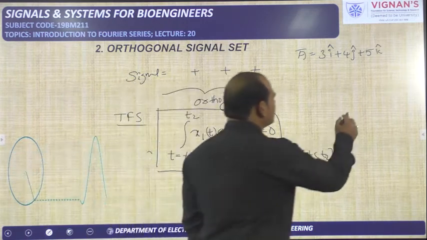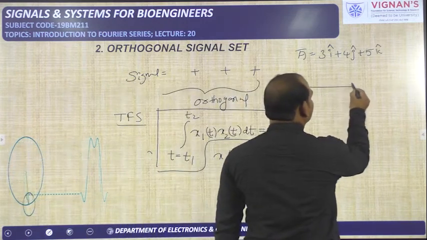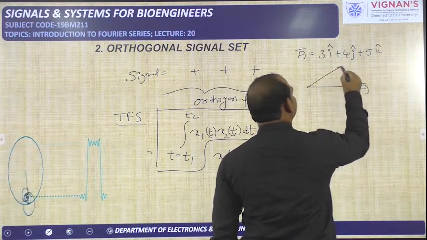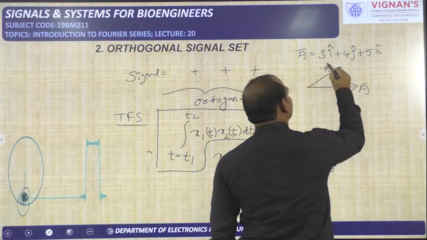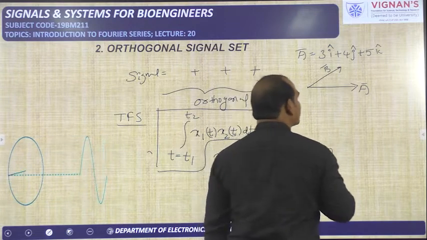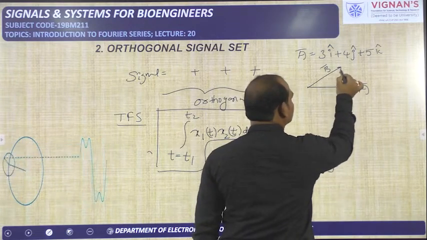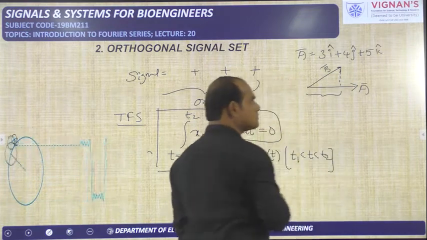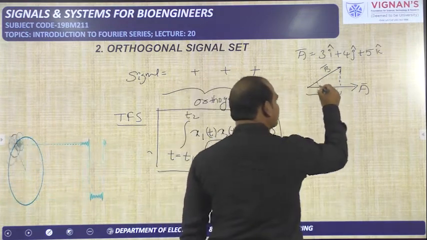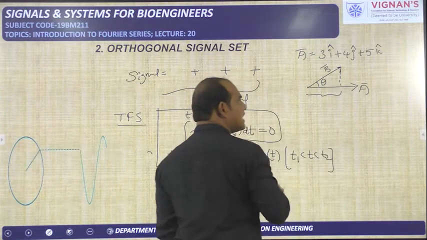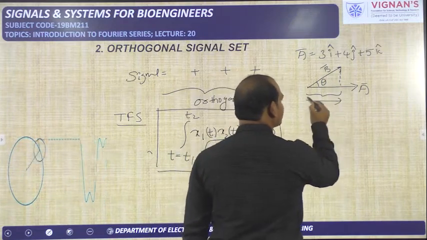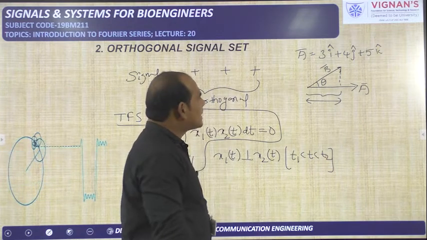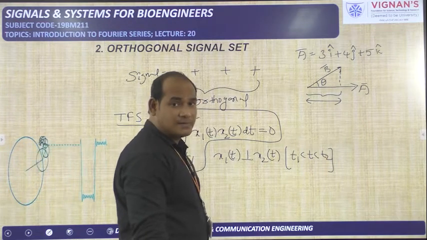So for example, this is vector A and this is vector B. What is the projection of vector B on vector A? Generally we will take it like this. This is the projection, and theta is the angle made by B bar on A bar. This is the length of the projection we are able to tell. Like this the projections will be happening.